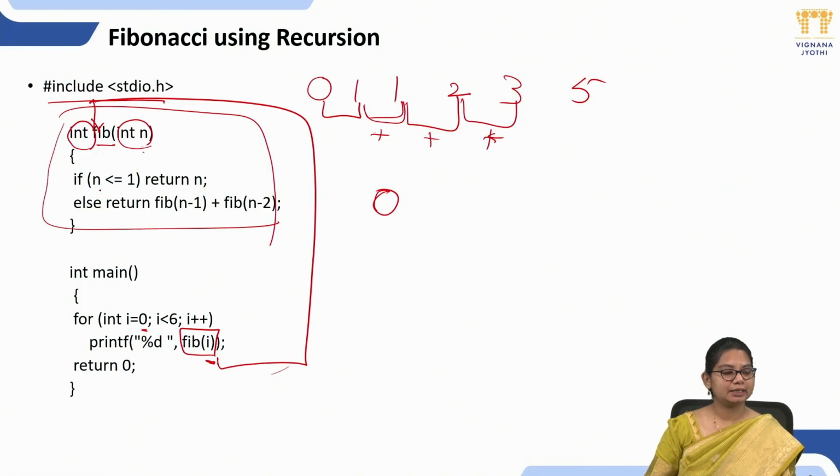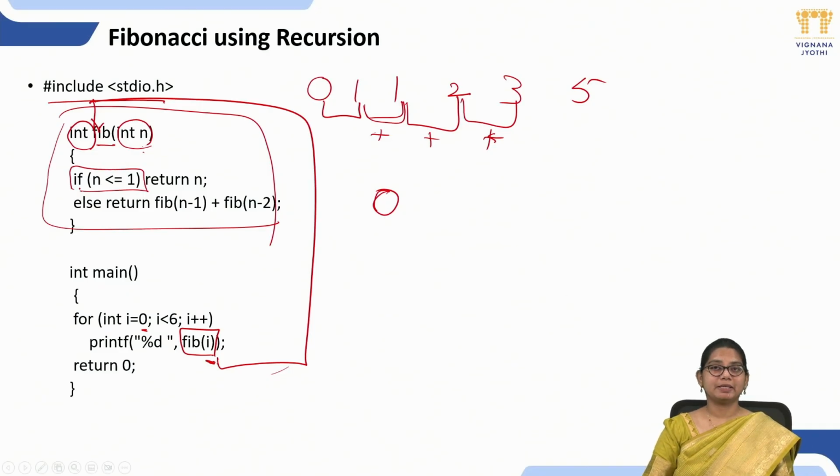So if n is less than or equal to 1, this is my base condition. Now I am checking my base condition. Remember one thing: while writing recursion, you have to consider two conditions. One is a base case and the other one is a recursive case. What will the base case do? It tells us when to stop the flow of our function.